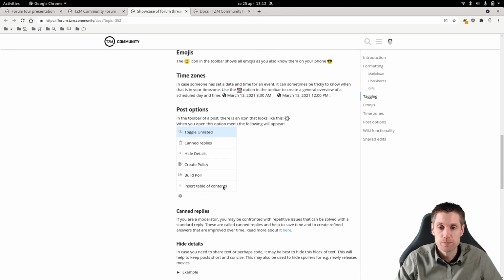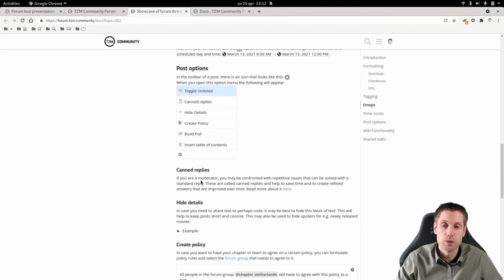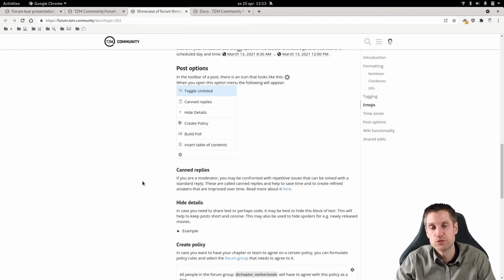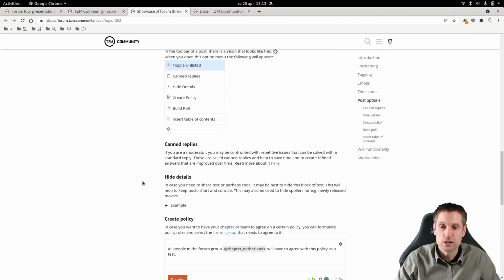There's some more features here, also canned replies. That means that you can create some pre-formatted replies. If they happen too frequent, especially if you're probably a moderator or admin, then you can just pull out these pre-formatted replies and you don't have to write the same thing over and over. So it will save time.